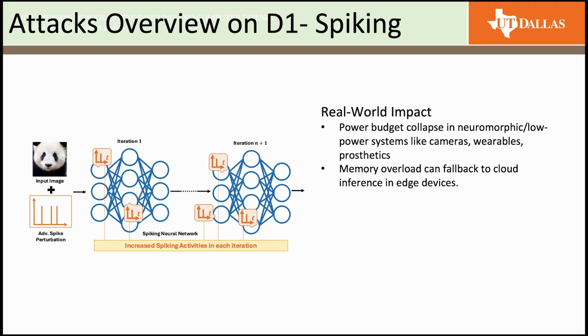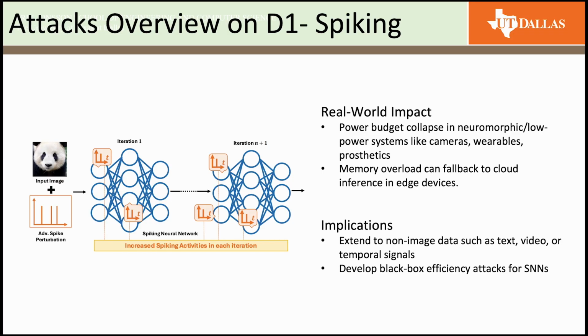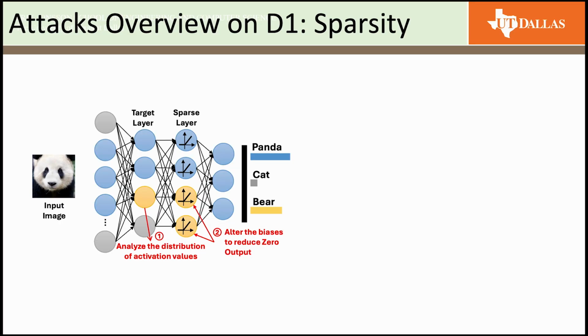In the real world, these spiking attacks can cause a power budget collapse in new neuromorphic or low-power systems like cameras and wearables, and also memory overload can force a fallback to cloud inference in edge devices. In terms of implications, these spiking neural network attacks should be extended to non-image data such as text, video, or temporal signal data, and developing black box efficiency attacks for spiking neural networks is an open problem. Next, let's move on to the sparsity based attacks.